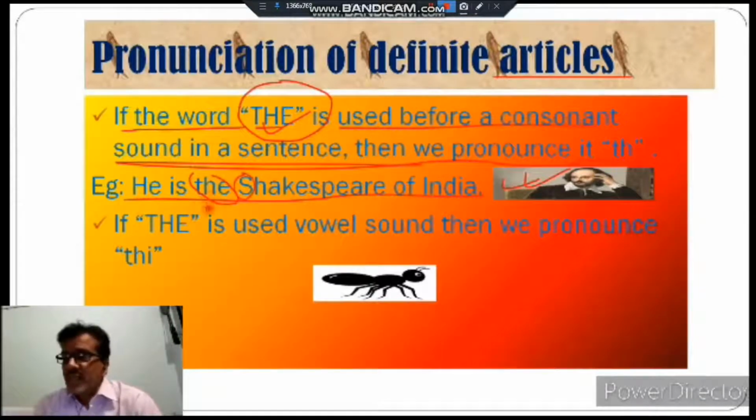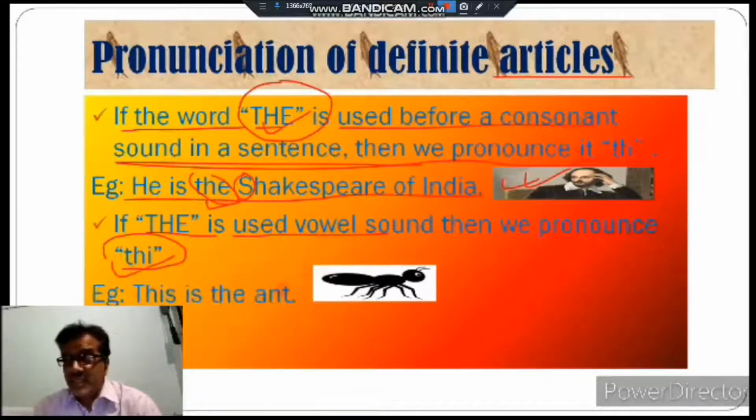Okay, and if 'the' is used before a vowel sound, then we pronounce it 'thee'. By example, this is the ant. Ant is written with the first letter, what is the first letter? A. So we pronounce it 'thee'. I hope by this example you have understood where we have to pronounce 'thuh' and where 'thee'.